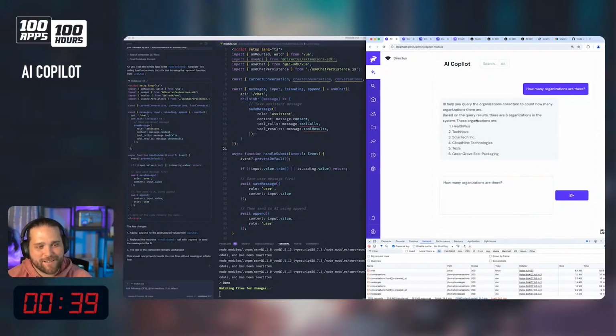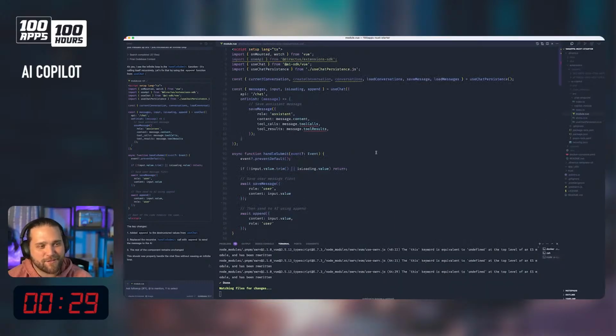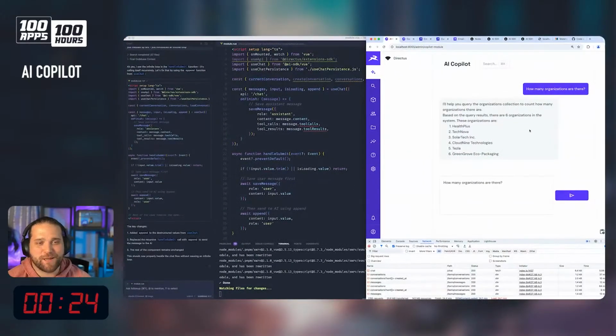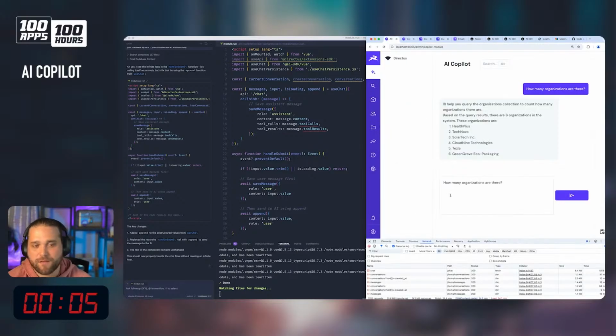All right, so there it is. Some type of weird infinite recursion glitch that I have introduced by just leveraging AI and tabbing and accepting. So now there's a lot of debugging involved in this. But this is a great example of the power of Directus, the power of AI, Vercel AI SDK. Whoever's working on this, if you watch this, amazing work on this to make this sort of stuff really easy and accessible and quick to pick up.